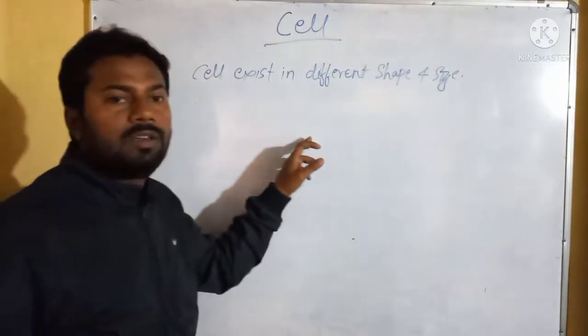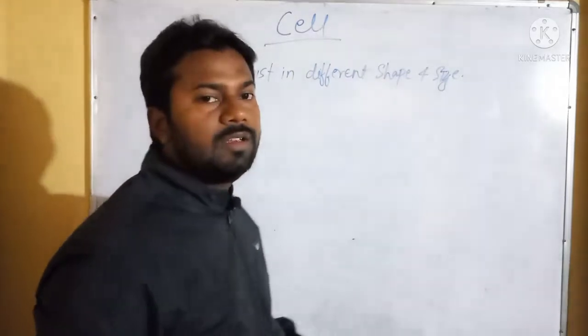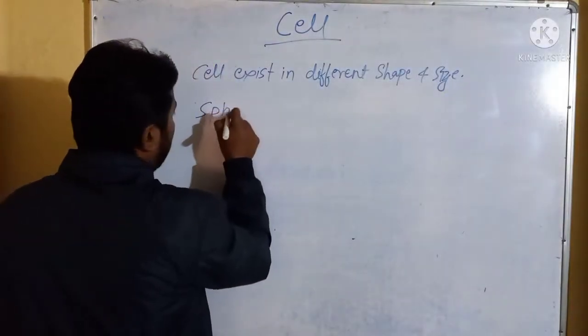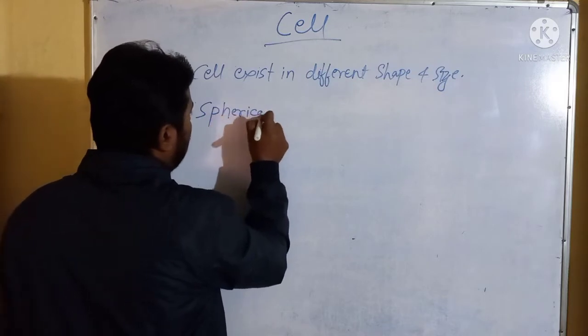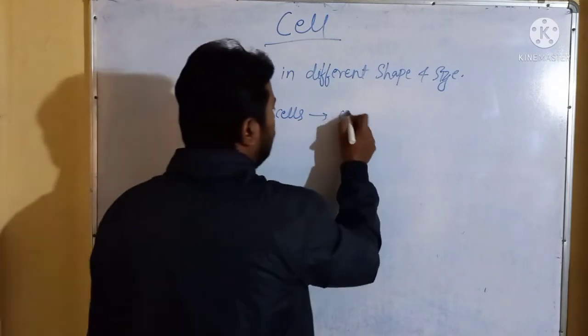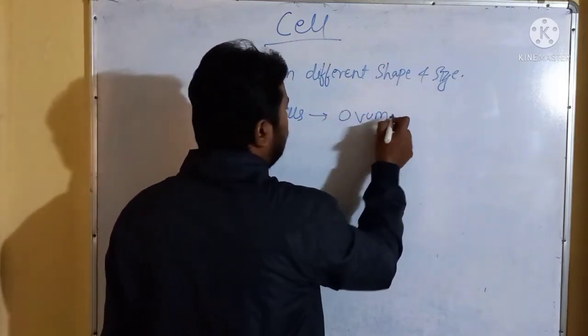Cells exist in different shapes and sizes. For example, spherical cells are found in ovum.